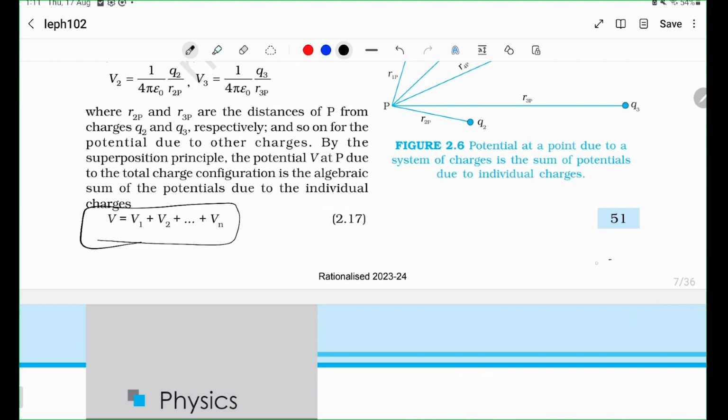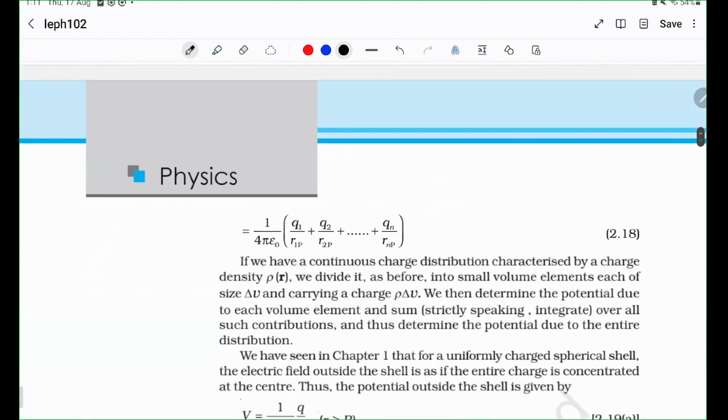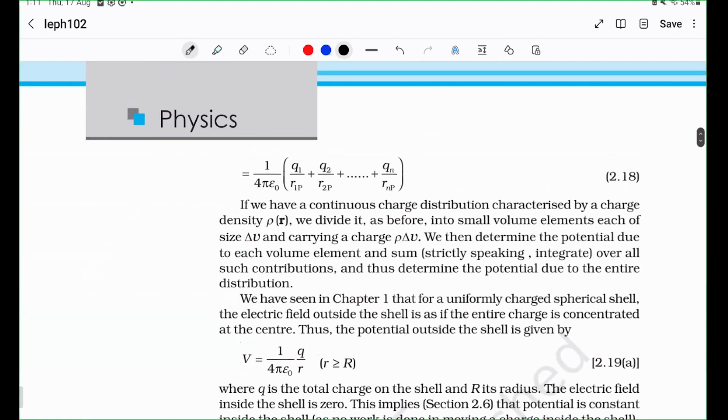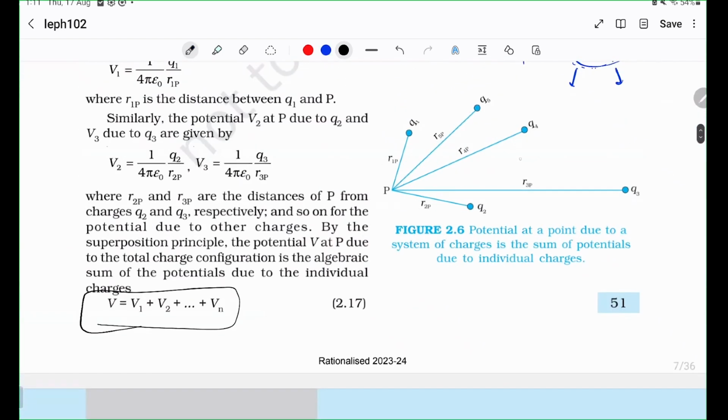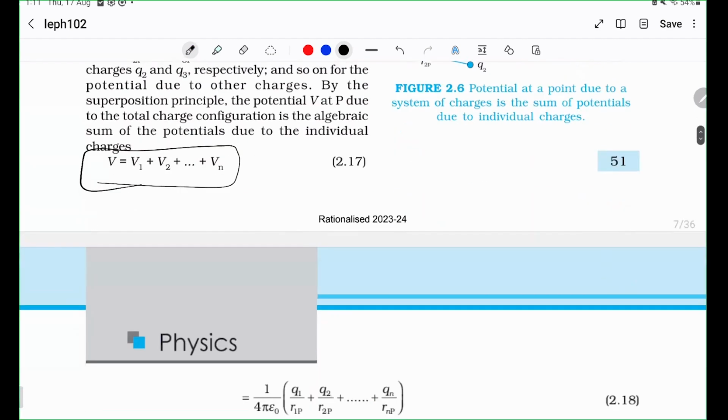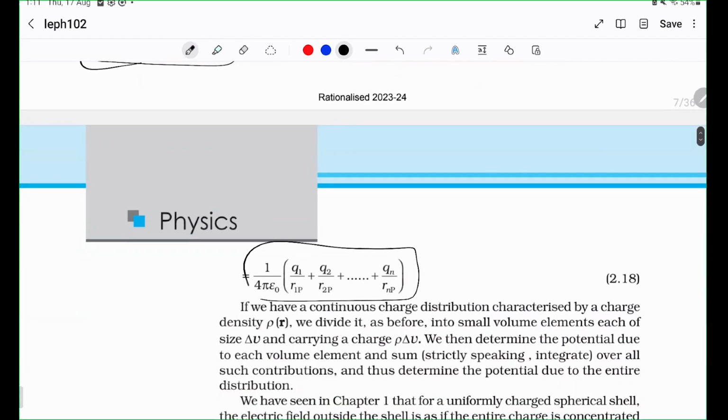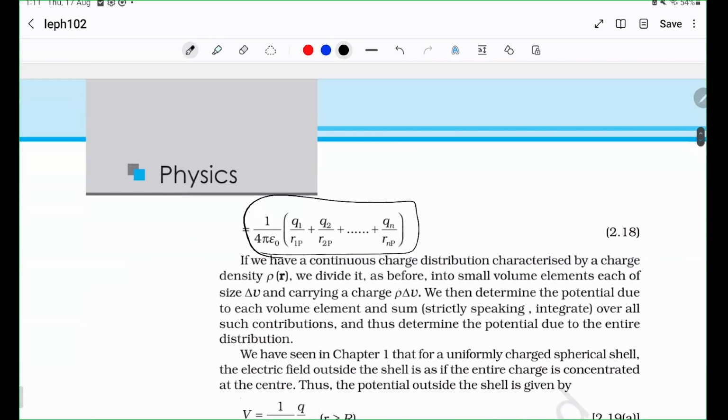All of that is not to be considered here, and that is the major advantage. So because every charge distribution can be broken down into multiple point charges, we simply write this: this is V1, this is V2, this is Vn, and you simply add all of it.